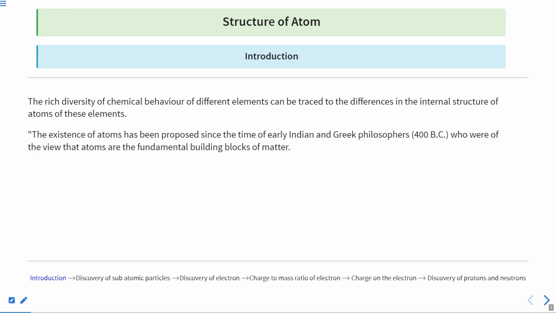Initially we did not have scientists like we have today. We had philosophers like the Greek philosophers, Aristotle and others. They were very popular in their times for their thoughts. Similarly, in India also there were philosophers who gave this theory of the atom, and they were called atomists. So with this we have got a starting point.